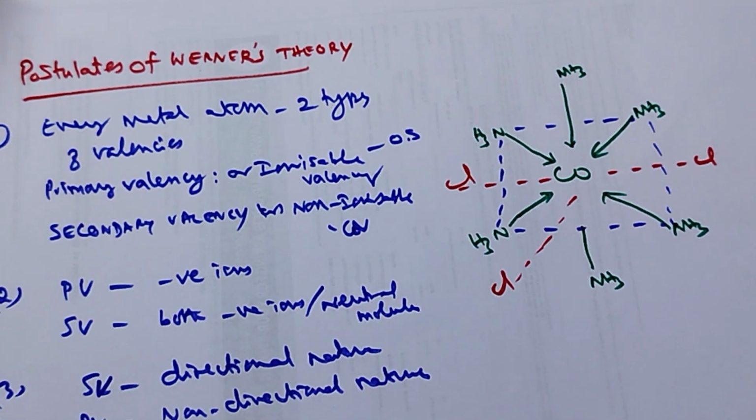Based on all these things, the secondary valencies determine the stereochemistry of the complexes, that means the arrangement of atoms in spatial arrangement. That itself we can call a coordination compound.